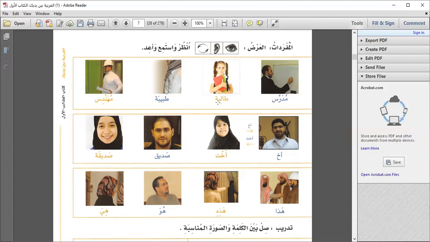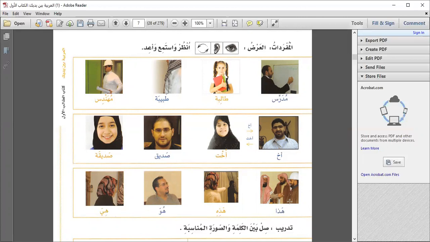Here tabiba, doctor, a female doctor. But if you remove this ta marbuta, it will be tabib. That means a male doctor. Same goes with muhandis, engineer. If we add just ta marbuta, it will become muhandisa, a female engineer. أخ, brother. أخت, sister. صديق, friend. صديقة, female friend.